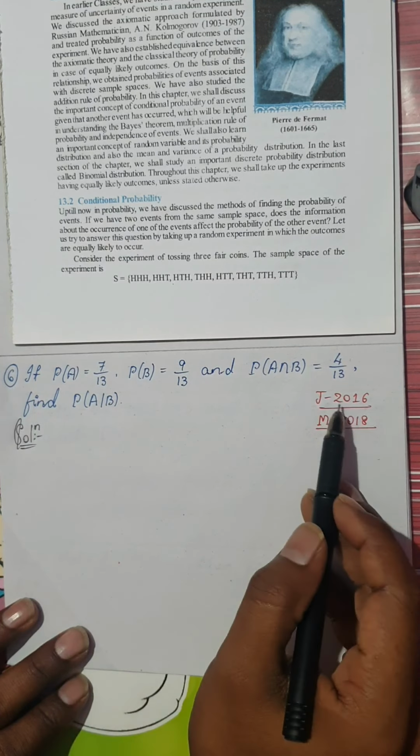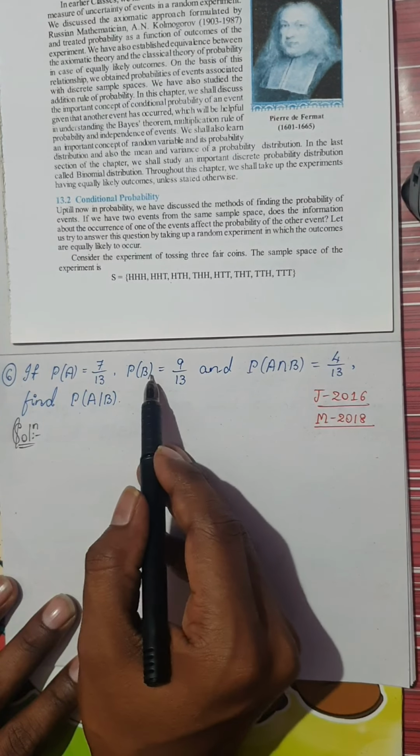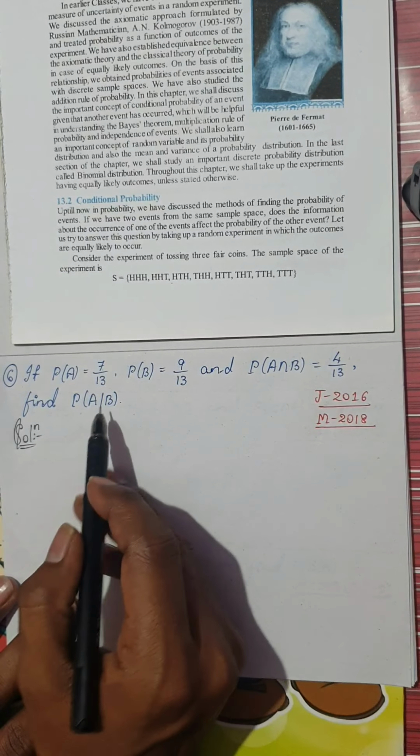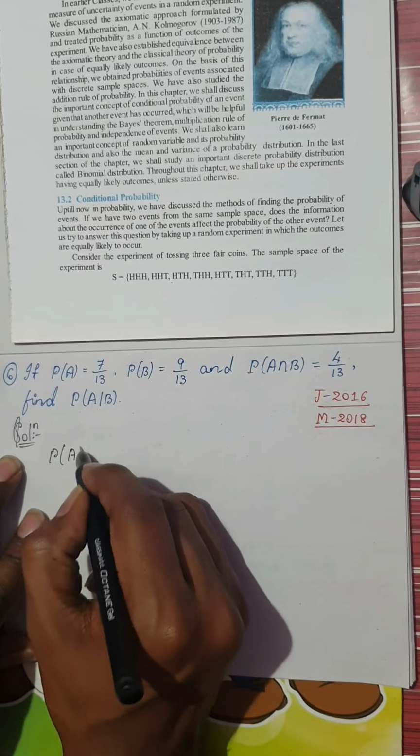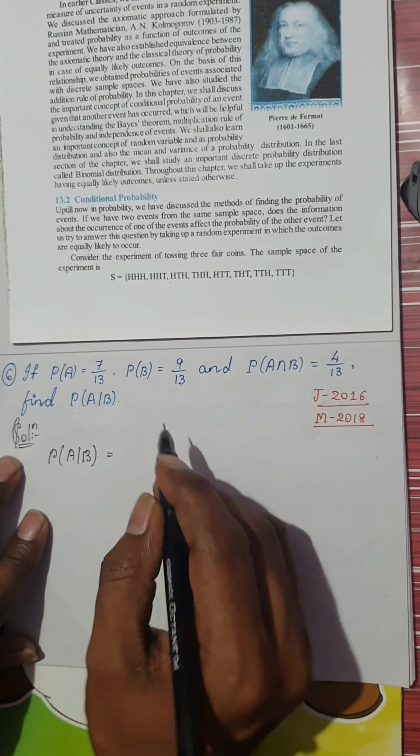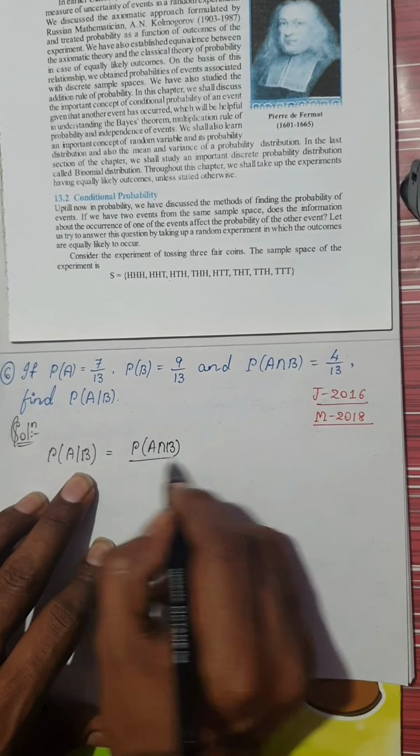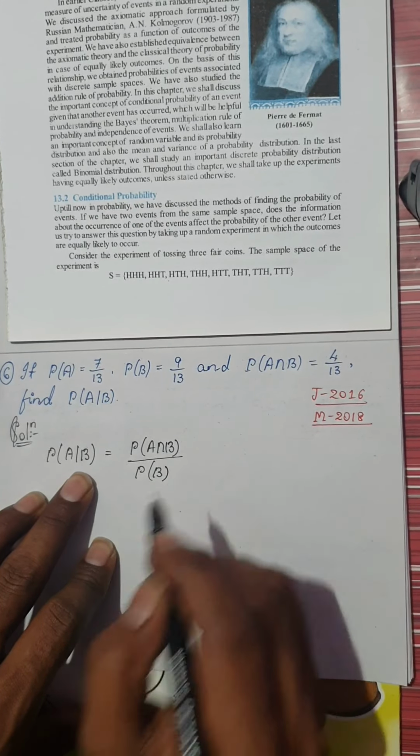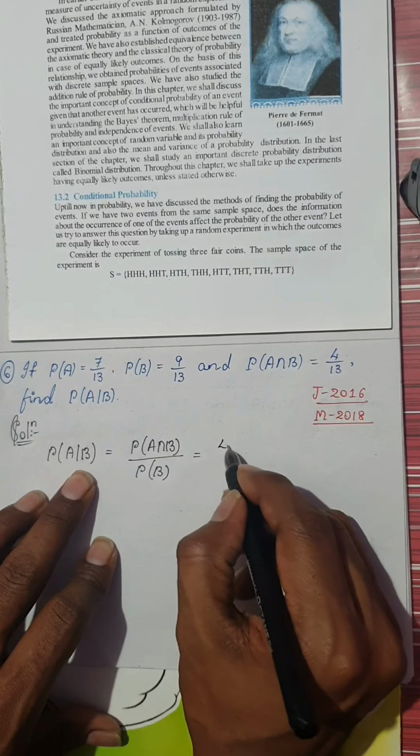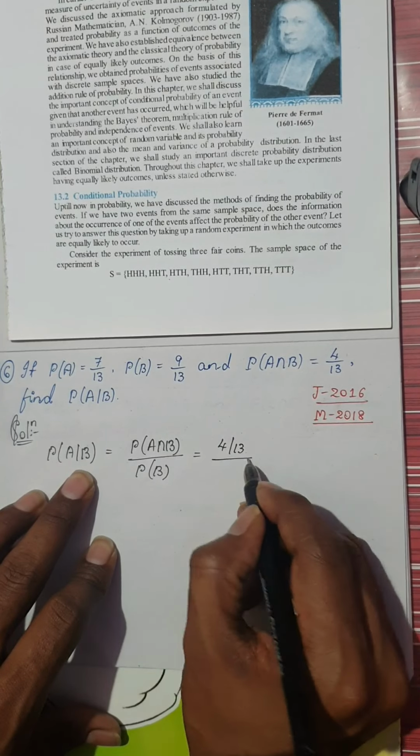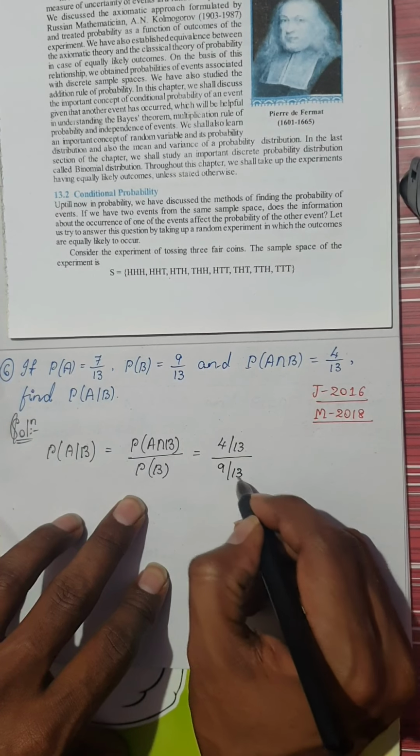The next question has been asked twice, July 2016 and March 2018. P of A is given, P of B is given, A intersection B is given. He wants me to find probability of A given B. Just use the formula. Probability of A given B is probability of A intersection B divided by probability of B. He has already given probability of A intersection B as 4 divided by 13, divided by probability of B, which is 9 divided by 13.